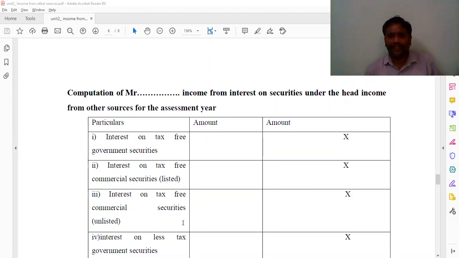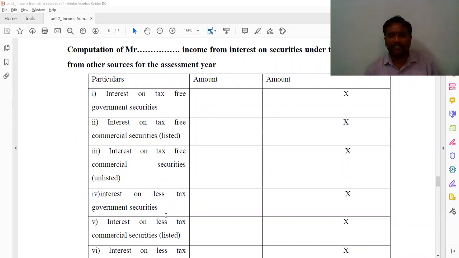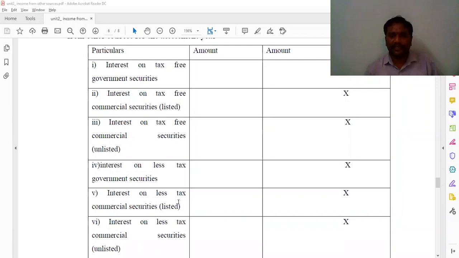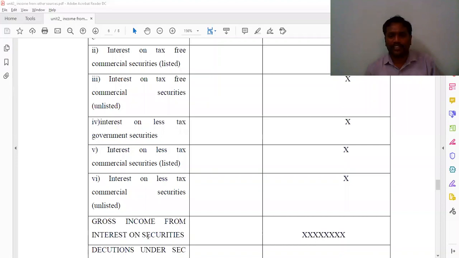You have to calculate that and write it here. And next, interest on less tax government securities, one step: face value into rate by 100, you have to calculate and write here. And interest on less tax commercial securities, listed and unlisted, you are going to calculate in one step, that is the face value into rate by 100. You calculate and write it here. By adding all those, you are getting your gross income from interest on securities.